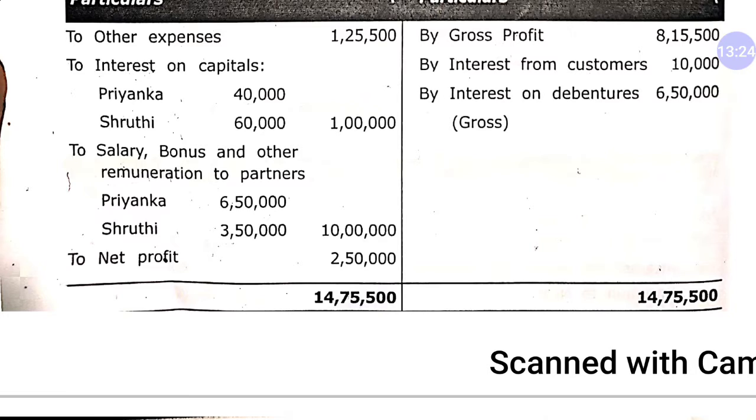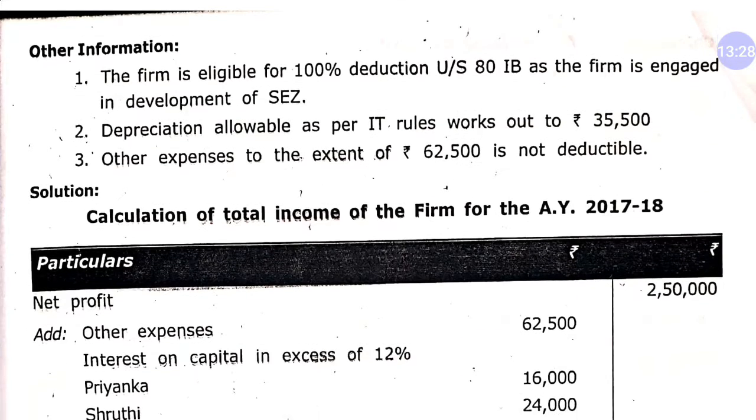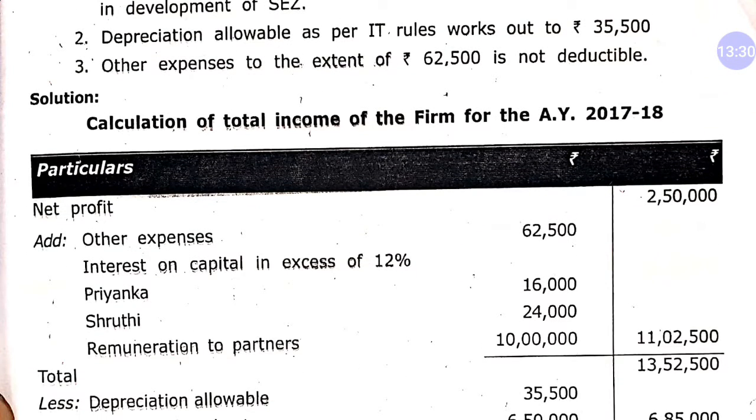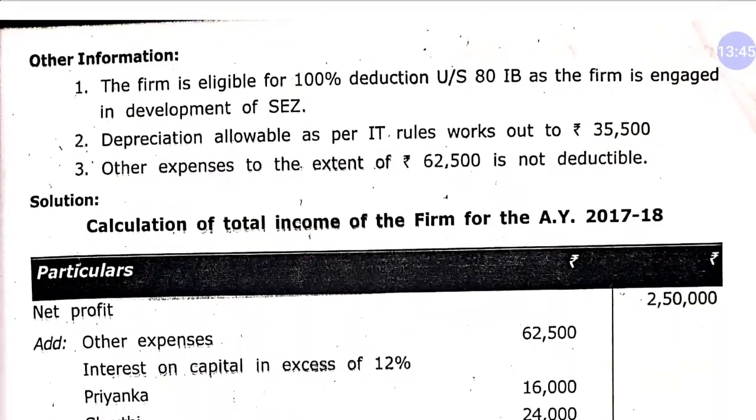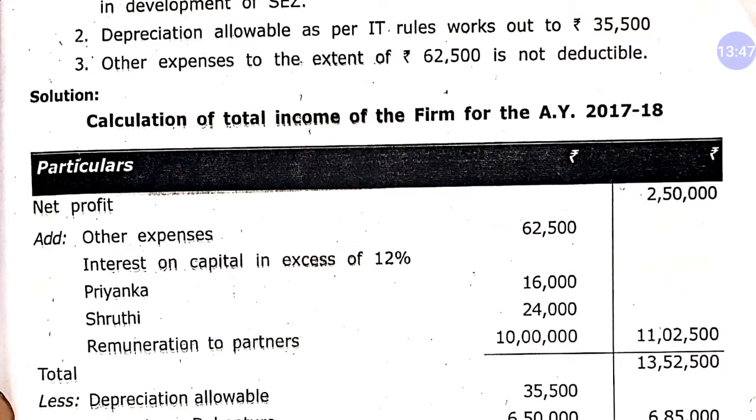After solving this equation, you will get 16,000, which is disallowed in case of Priyanka, and the same formula we will apply in case of Shruti. The equation would be 60,000 multiplied by (20 minus 12) divided by 20. By this way, you will get the disallowed amount of interest in case of Shruti, 24,000.